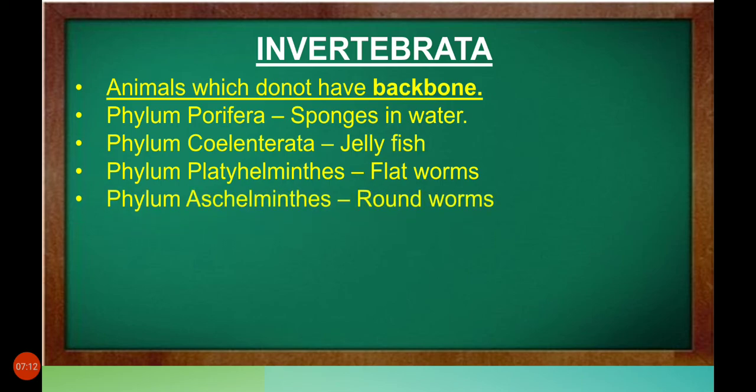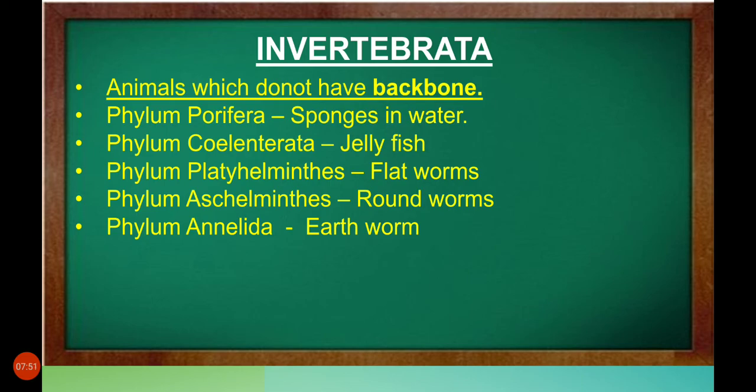Phylum Aschelminthes. Aschelminthes are bilaterally symmetrical, triploblastic animals. The body cavity is pseudocoelom, meaning false body cavity. They are parasitic in nature. Parasite means they depend on another organism for food. Or they can survive separately in soil and water. They may live in soil or be parasitic. Both ways they can survive. Example, roundworms. Phylum Annelida, example, earthworm.